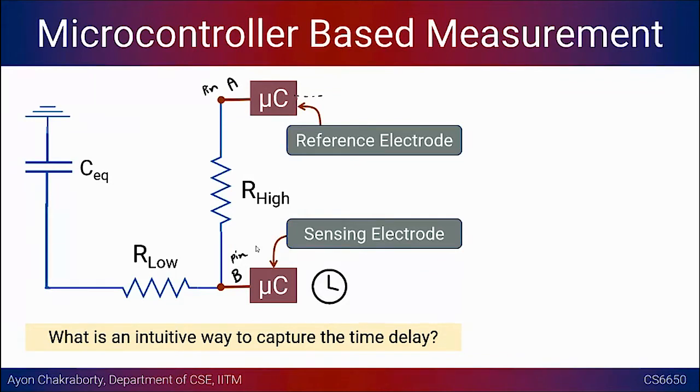And there are a few microcontrollers that even have timer input capture modes, which we can directly utilize. True, so you can say that it's an interrupt. But why did you say it will take time? Isn't it that A and B are sort of shorted? Whenever you put a voltage in A, isn't it instantaneously a voltage in B?